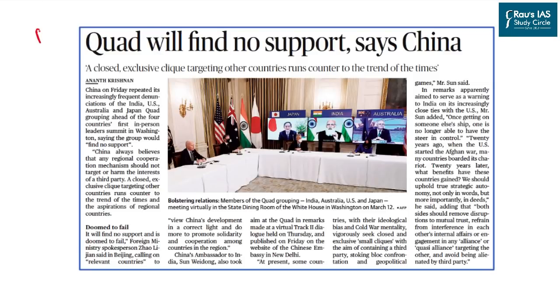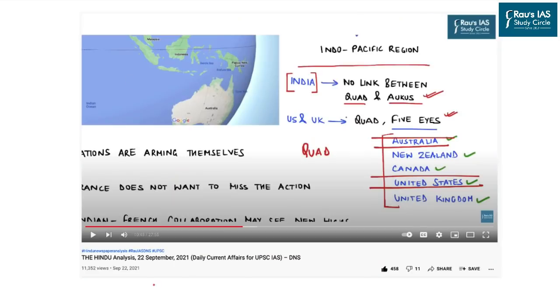This article was published on page 11 of the Delhi edition of The Hindu newspaper and talks about the Chinese stance on the functioning of the Quad grouping. As far as this article is concerned, you should know every bit possible about Quad and its impact on India's international relations, as far as India's strategic policy for the Indo-Pacific and the globe as a whole. To understand and learn more on this, you can go through the DNS which was published on 22nd September 2021, just 3 days back. Go through this DNS to learn more on India's approach on the Indo-Pacific region with special focus on the Quad grouping.